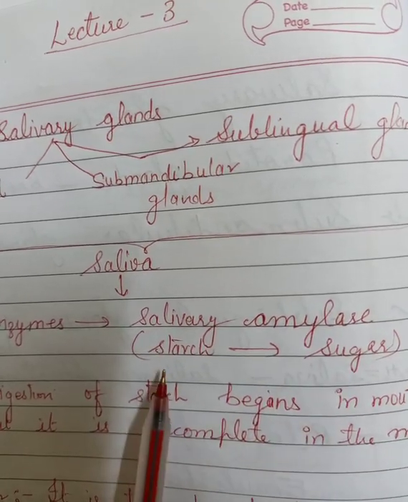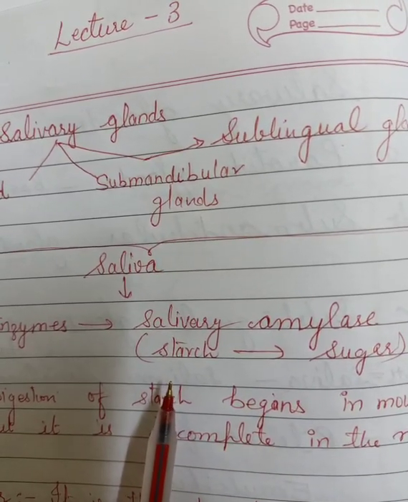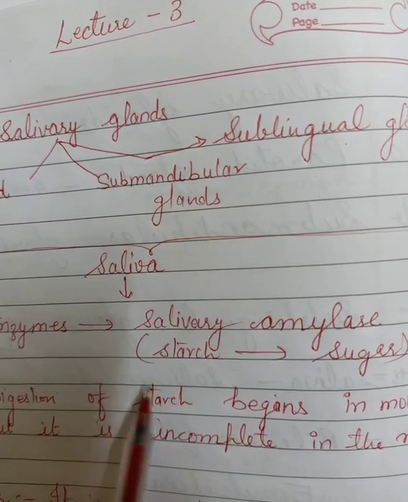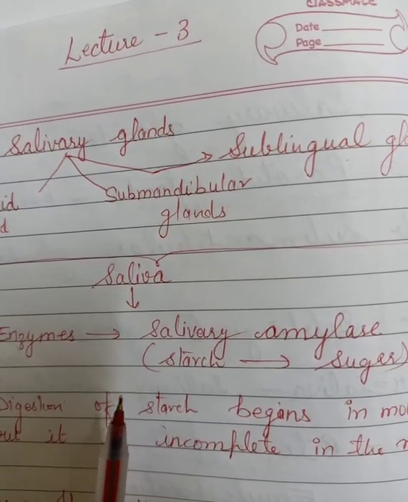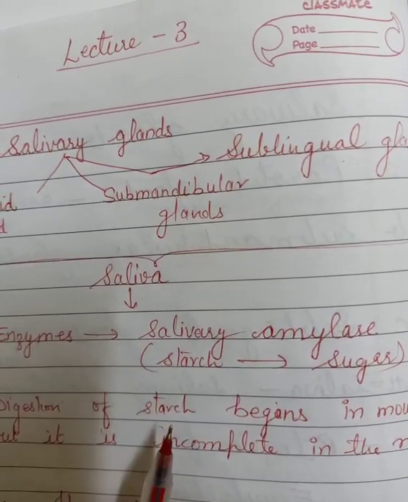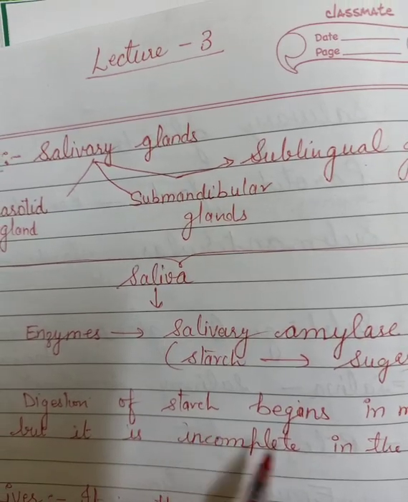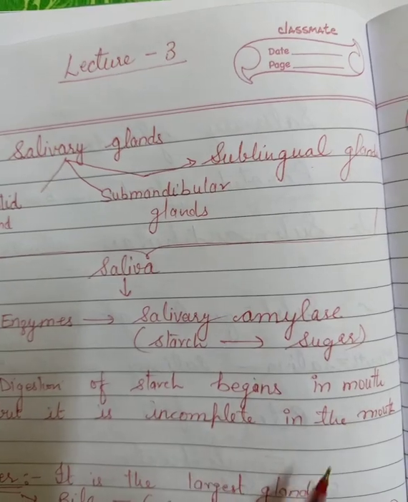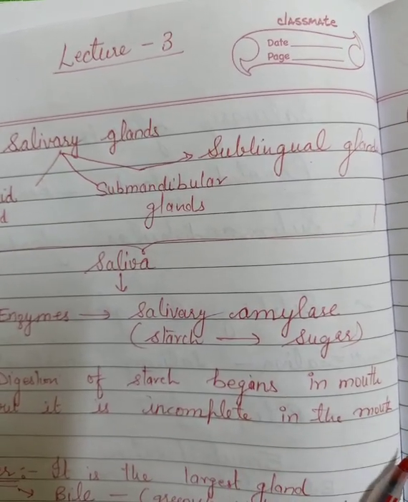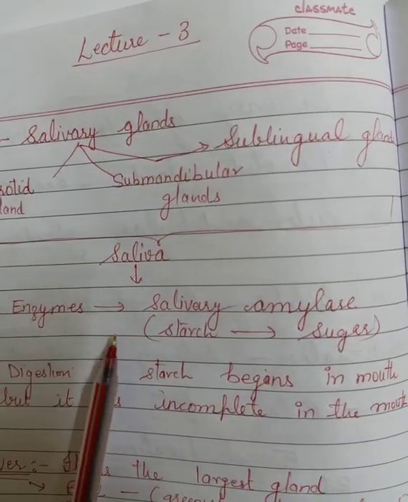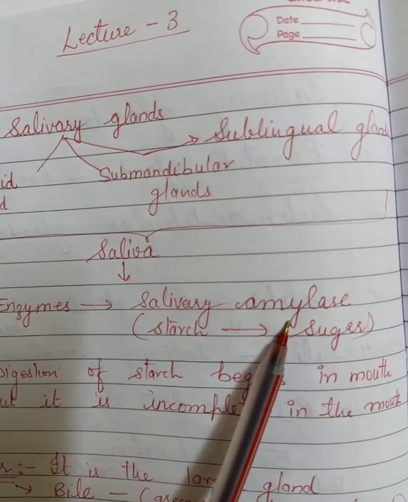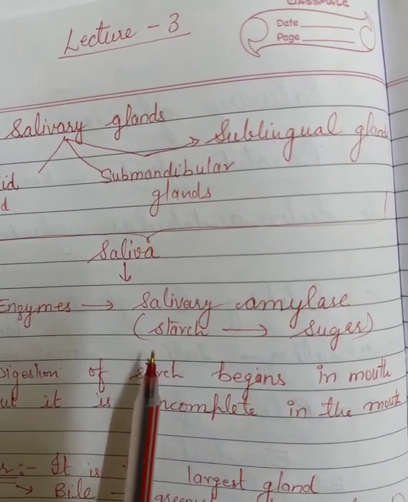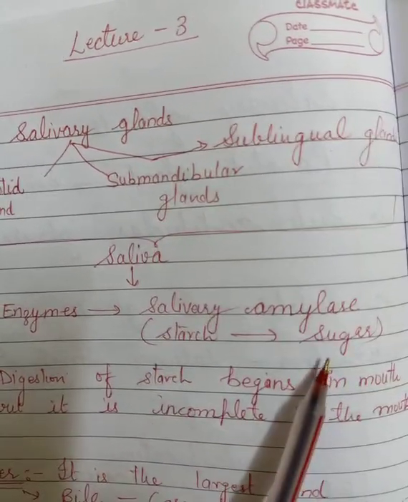Now what is starch? Just like when we are eating potatoes, chapatis, rice, the digestion of starch begins in the mouth, but it is incomplete in the mouth. So which enzyme is present in the mouth? That is salivary amylase, and it helps in the breaking of starch into sugar.